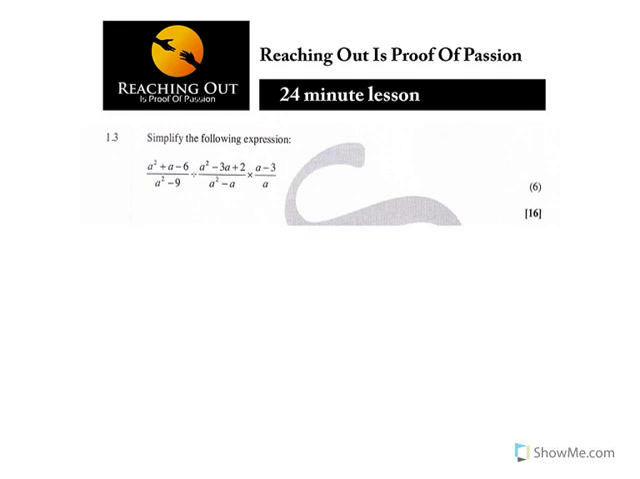It says simplify the following expression. Now you are given different expressions there. There is a division sign, there is a multiplication sign. So if I can rewrite it, 1.3, what are you given? You're given a squared plus a minus 6 over a squared minus 9